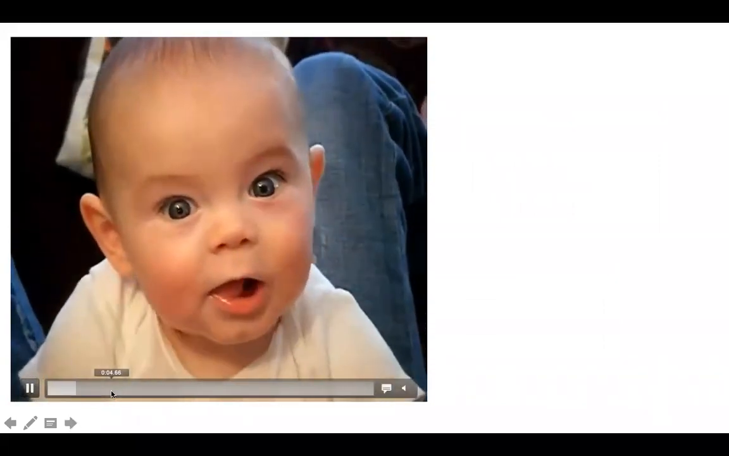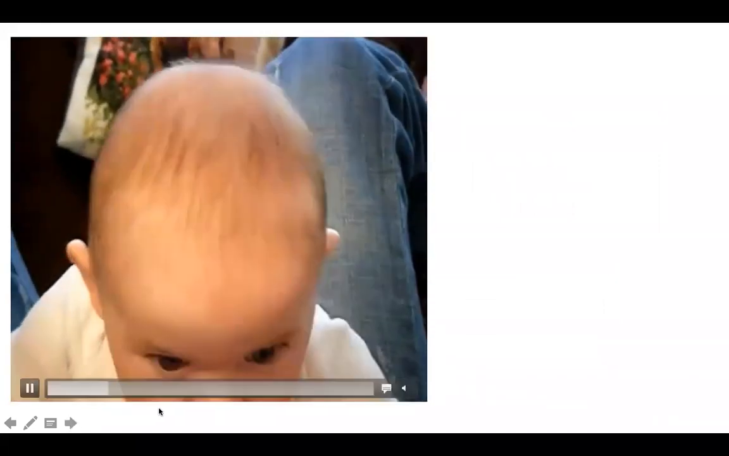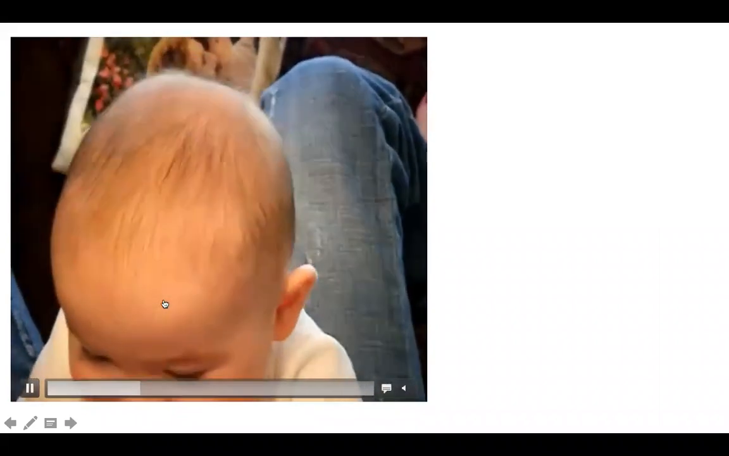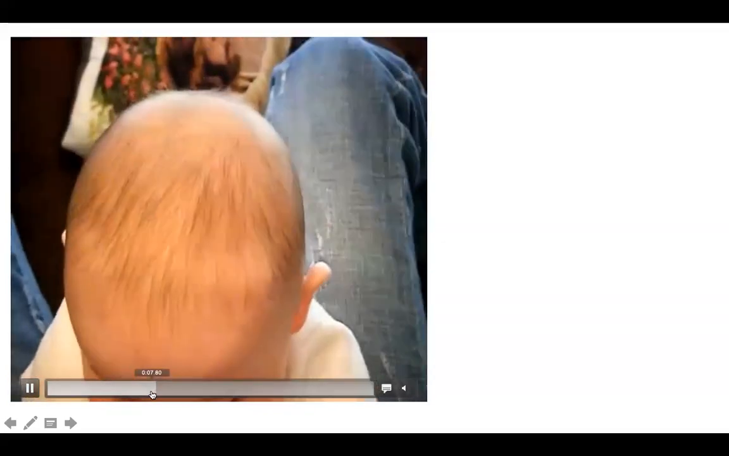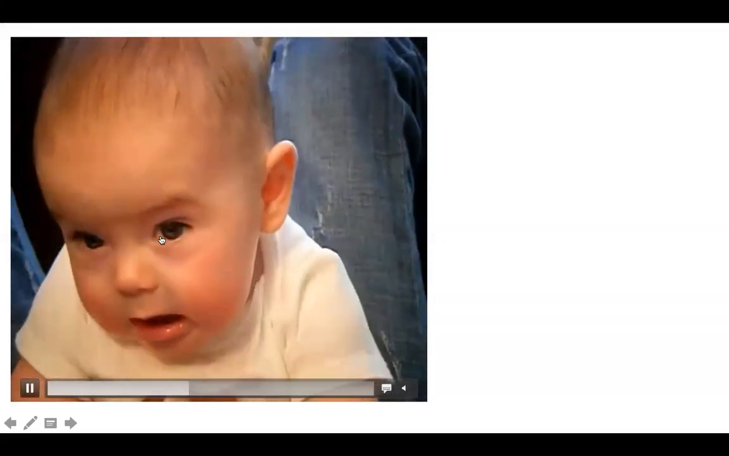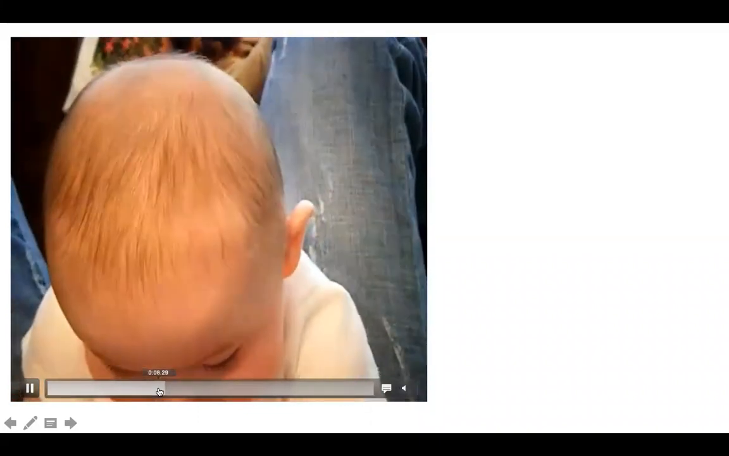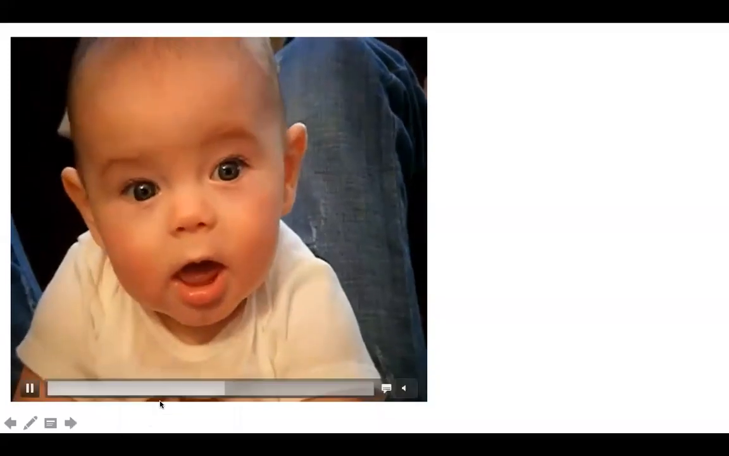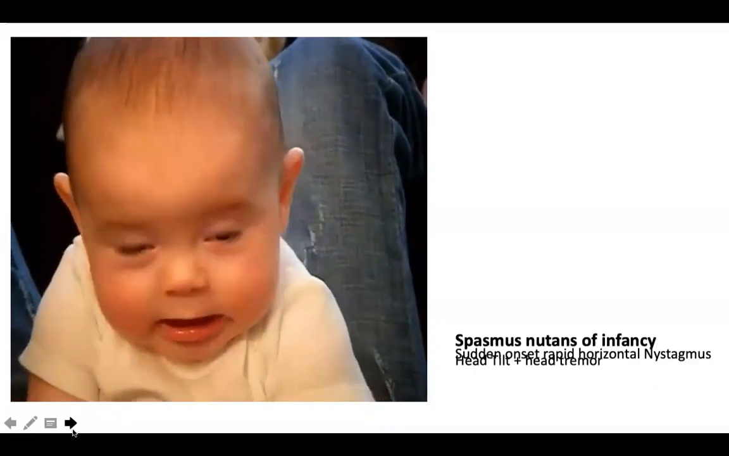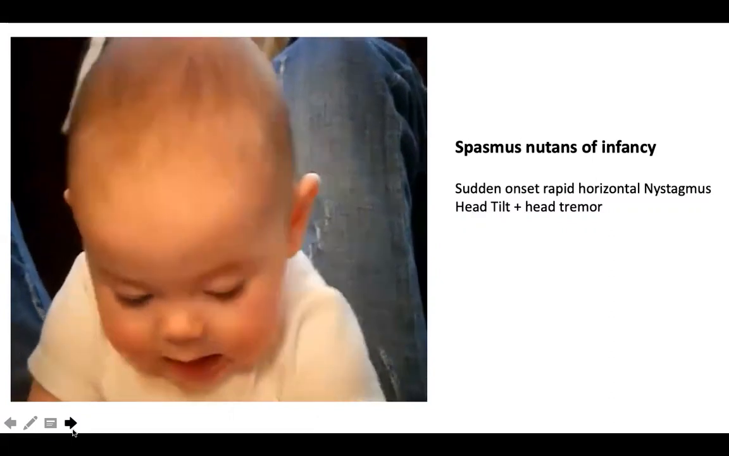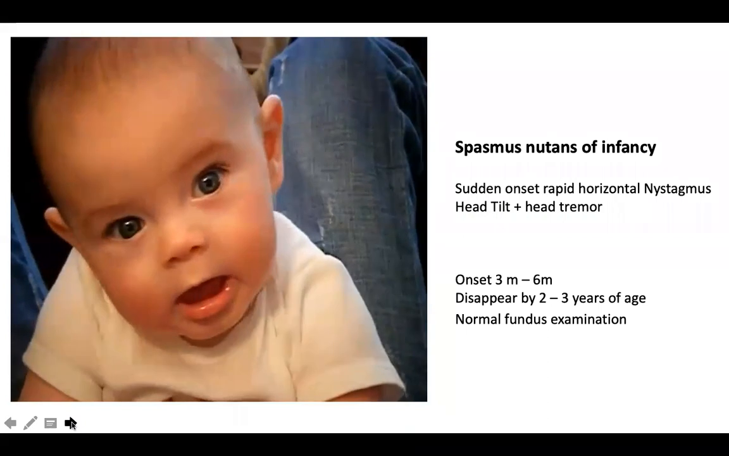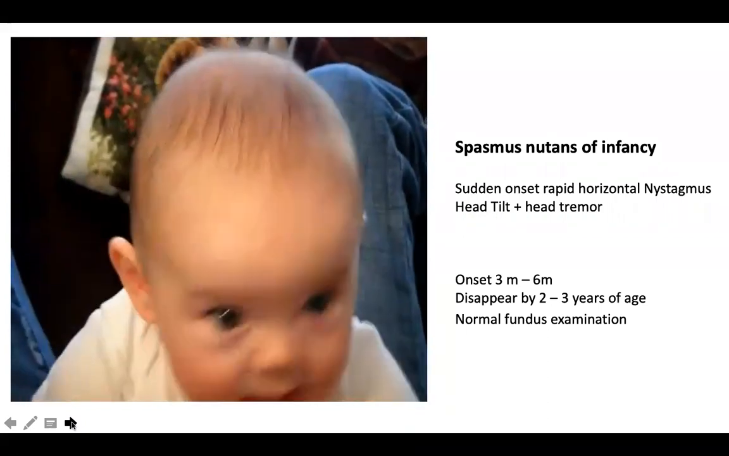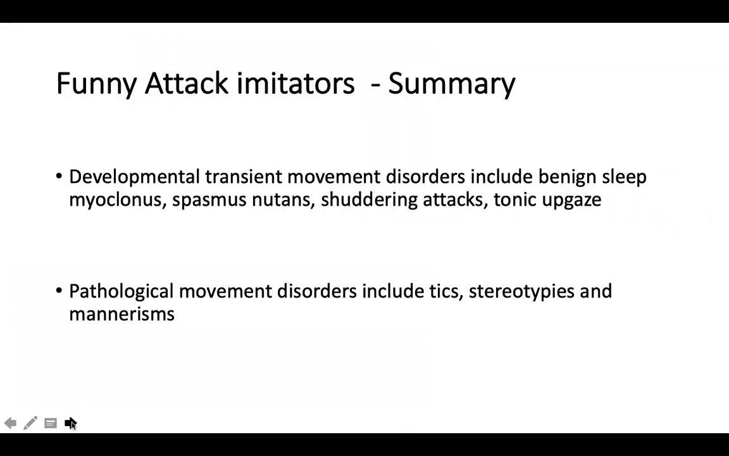And again, this video I showed in the last class, a child, otherwise developmentally normal, can have this sudden rapid horizontal nystagmus with neck tilt. As you can see here, sudden rapid horizontal nystagmus with the neck tilt and head tremor. It comes and goes, multiple attacks per day, with a normal fundus, normal eye examination, and this is called spasmus nutans of infancy: sudden onset rapid horizontal nystagmus with head tilt and tremor. It disappears by 2 to 3 years of age. Again, no treatment is required. It's considered a benign developmental disorder of infancy.